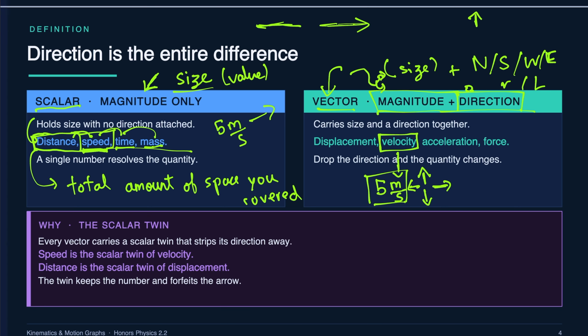Now, what is the difference between displacement and distance? Distance, like I mentioned before, is total amount traveled.